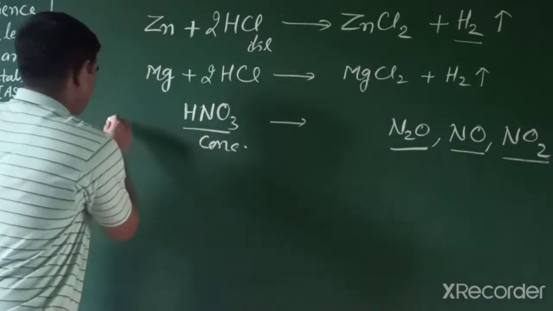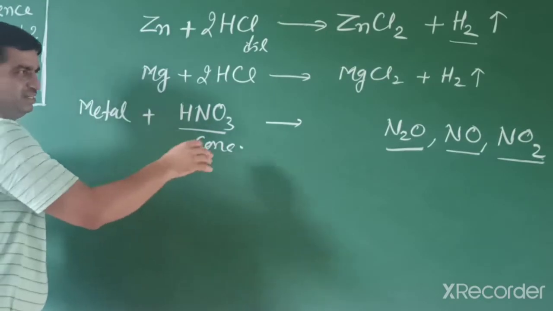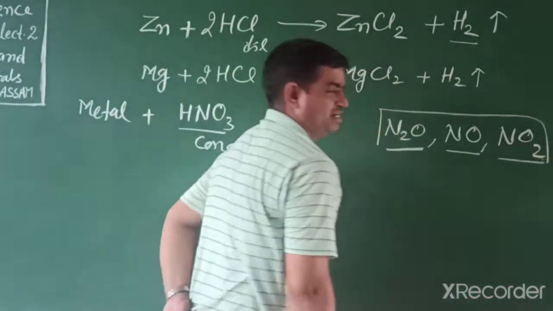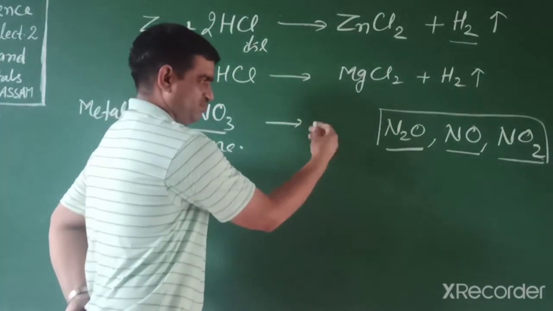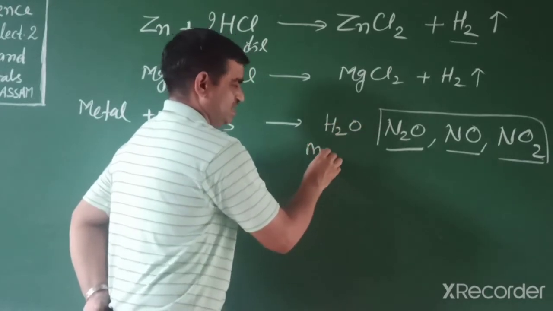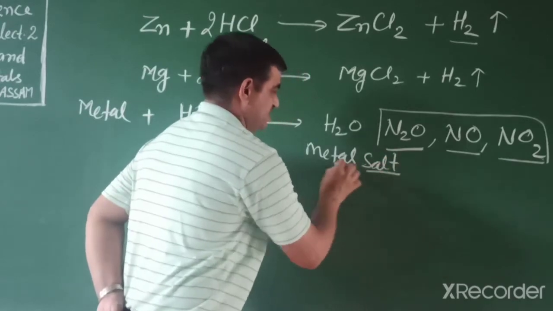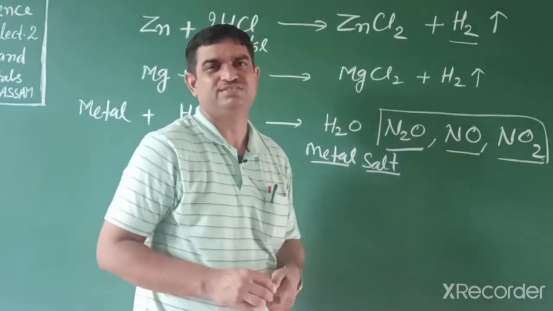When any metal reacts with nitric acid, it releases such gases in place of hydrogen, and the metal salt, that is nitrate, forms along with water.